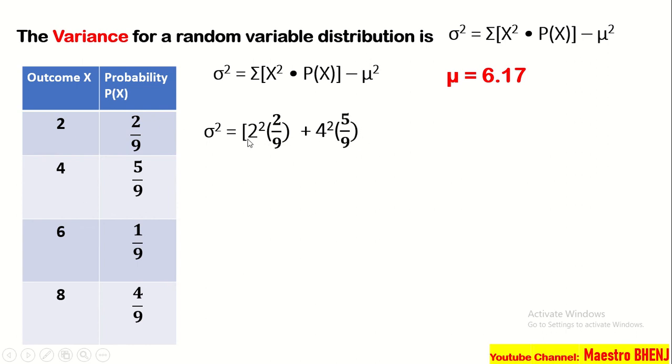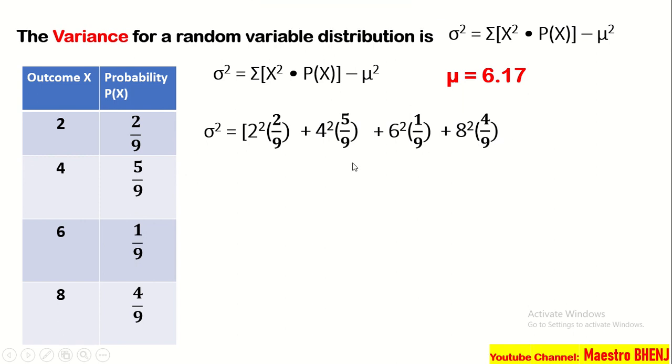Basta pag sa variance, ini-squared po natin yung x sub 1, x sub 2, x sub 3, and so on and so forth. Multiplied by 5 over 9. Yun po yung kaibahan niya sa mean. Sa mean po, hindi po natin ini-squared. Pero dito sa variance, we have to square the value of x or the outcome x. Okay? Next, we have 6 squared times 1 over 9. And then, 8 squared times 4 over 9.